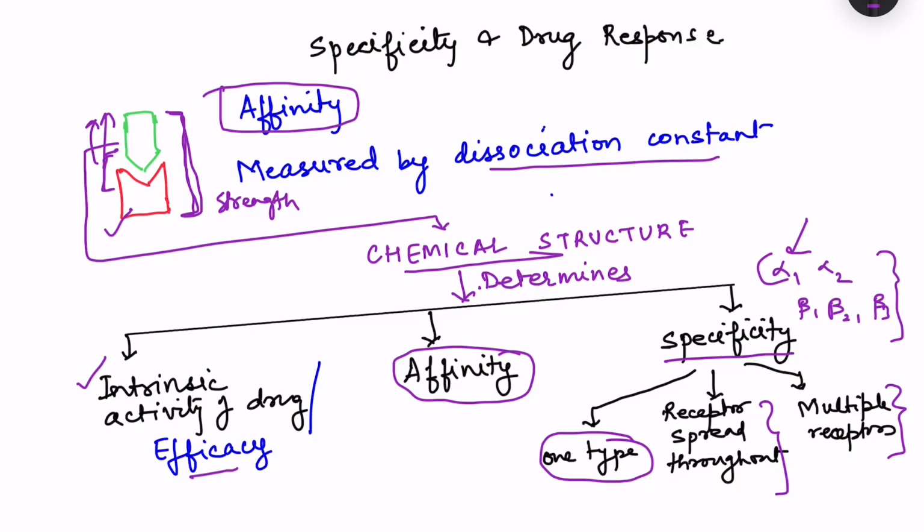And in fact, by changing the chemical structure of the drug, we can change which receptors it can bind to. So when we are studying individual systems in pharmacology, we will see that we have different types of drugs which are either very specific or non-specific. So that depends on the chemical structure. Also, the other properties of the drug can depend on this chemical structure, for example, how much it crosses the cell membrane or how much it is metabolized. All can be a little bit altered by changing the chemical structure of the drug.